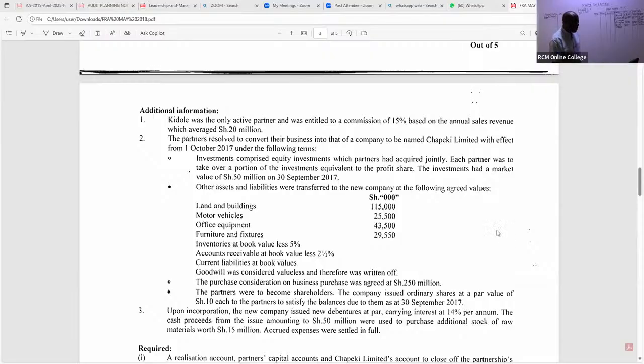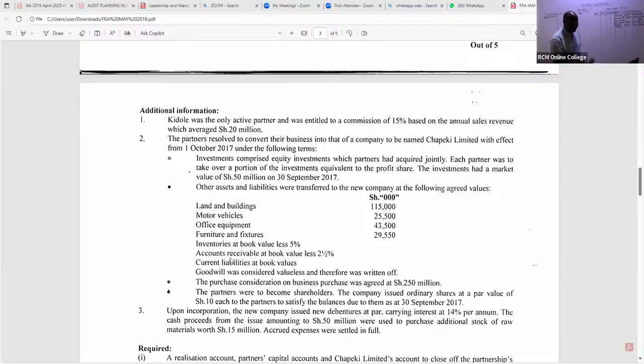These are what we call the fair values. But of importance is for us to appreciate that we have land and buildings, motor vehicles, office equipment, furniture and fittings, inventories, and accounts receivable, which were transferred and absorbed by the new company.